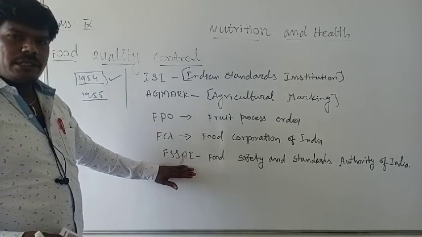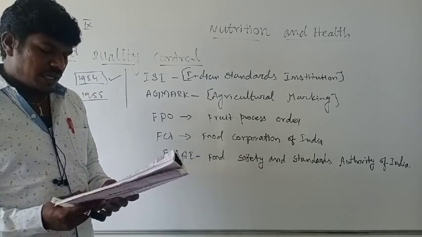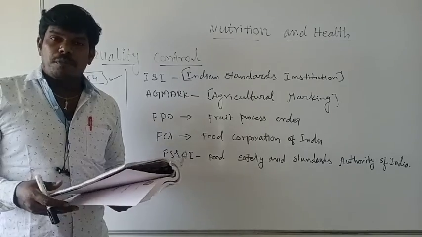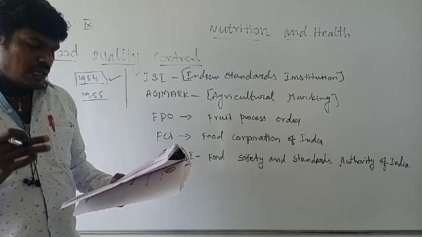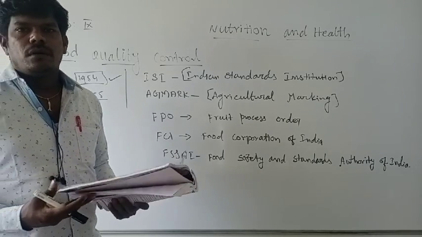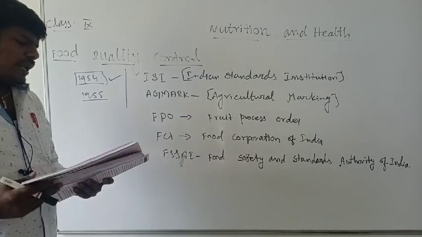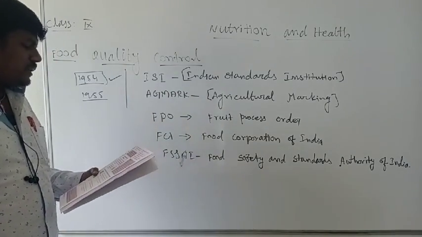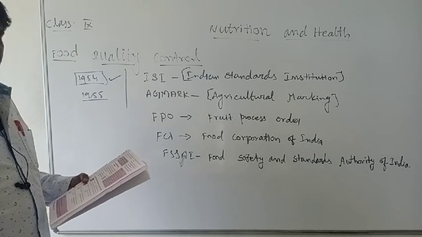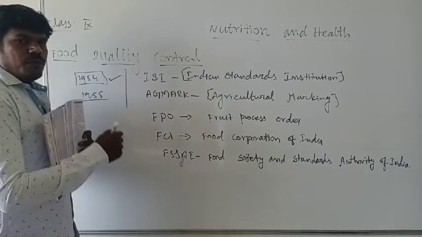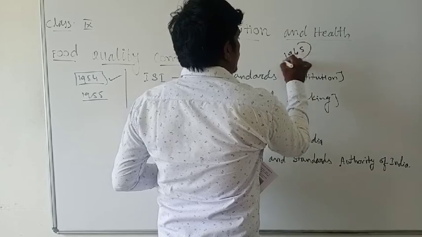Because of this, only this agency is involved, the Food Safety and Standard Authority of India. They are responsible for protecting and promoting public health through the regulation and supervision of food safety. See, this is the department that enforced the minimum standard for consumer products, which was set up in the year 1965 with the following activities. What are the 1965 following agencies?